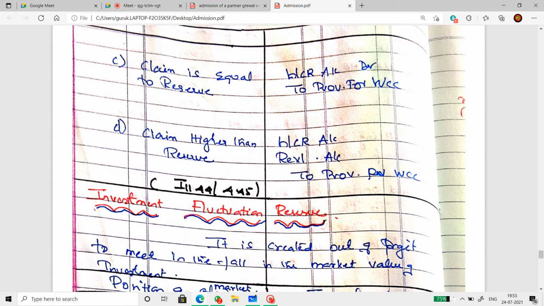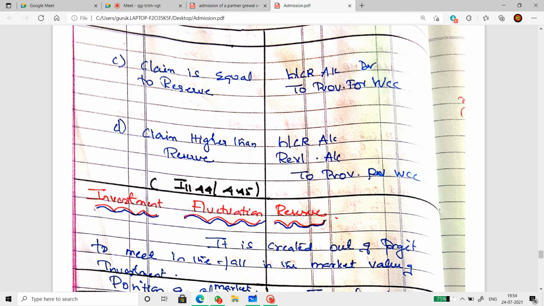Third case, when the claim is equal to the reserve. The claim amount and the reserve amount are the same. So what do we do then? The entire reserve will be transferred as a claim to the provision for WCC account. No amount will be there to distribute to old partners. Provision for WCC will appear on the liability side of the new balance sheet.